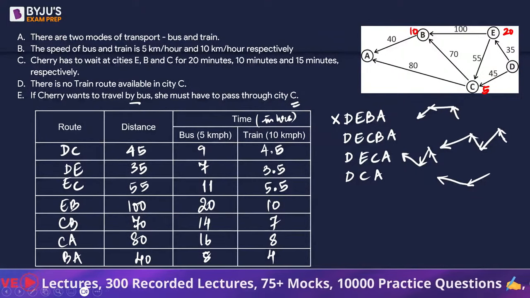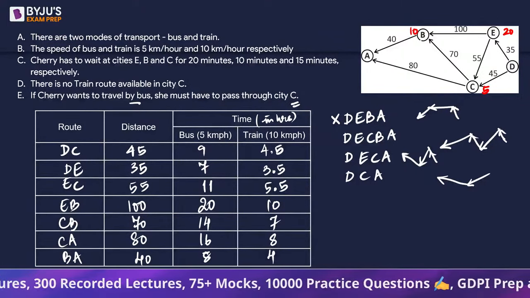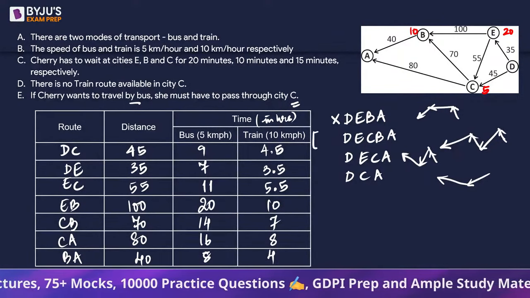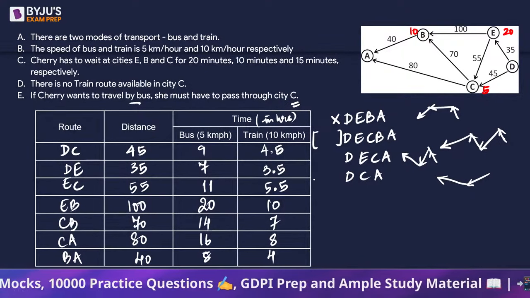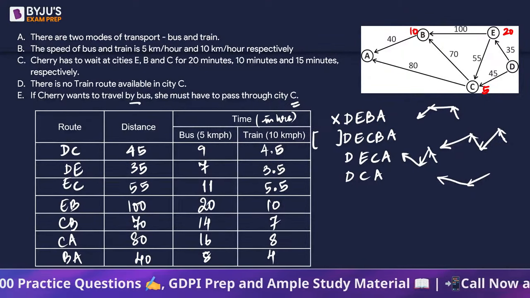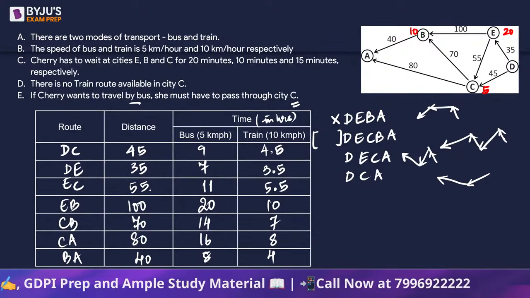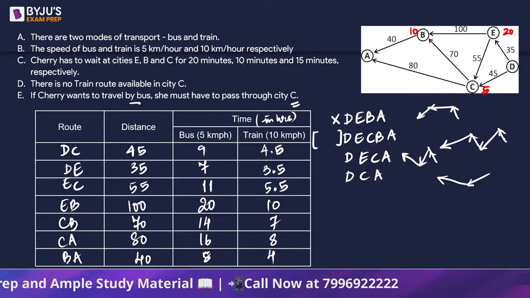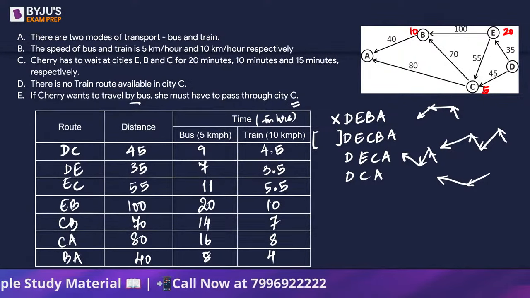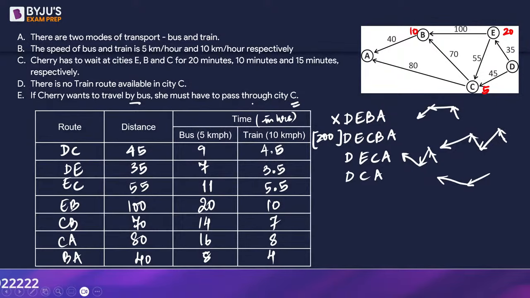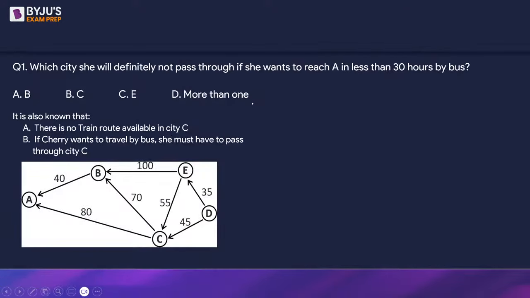Now if we look at DECBA, we can add the total distance right here. Combination is not needed, right? So DE is 35, EC is 55, so that is 90. CB is 70, so that is 160. 160 plus 40, this is 200 kilometers. 200 kilometers, if somebody is going to travel at the speed of 5 km per hour, will take 40 hours at least, right?